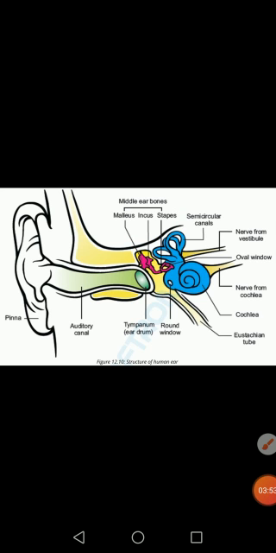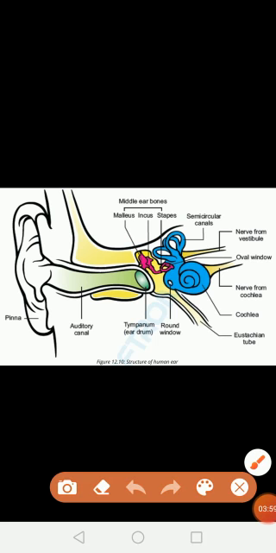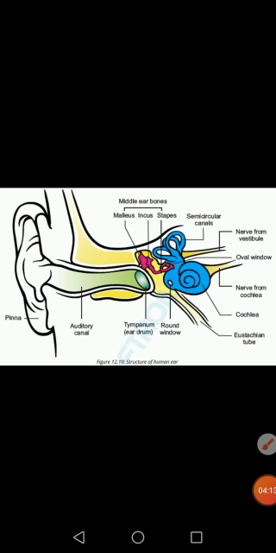Okay, the next part of the middle ear is the oval window. The oval window separates the middle ear from the inner ear. So the two major parts of the middle ear are the ossicles, or bones, and the oval window.